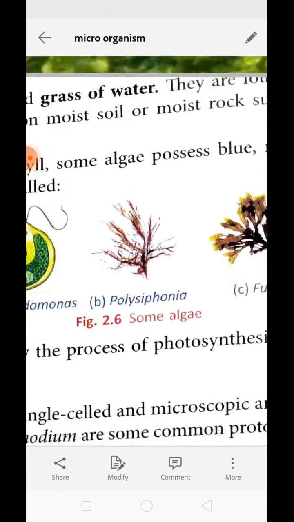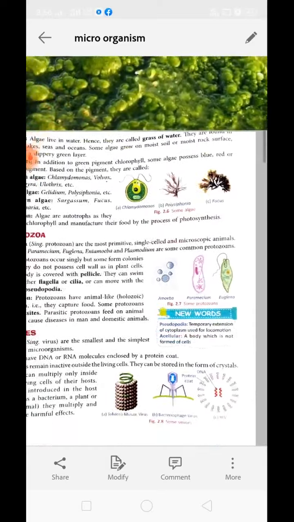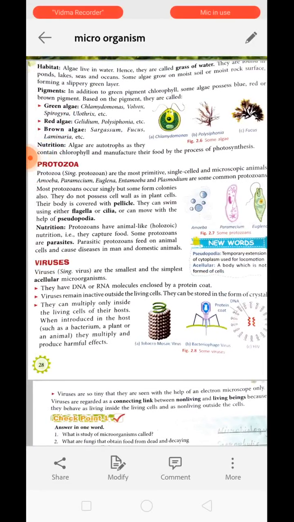Now after the pigments, we can talk about their nutrition, how they are getting nutrition. As we know that they have photosynthetic pigment, they perform photosynthesis, and hence they are autotrophic in nature.